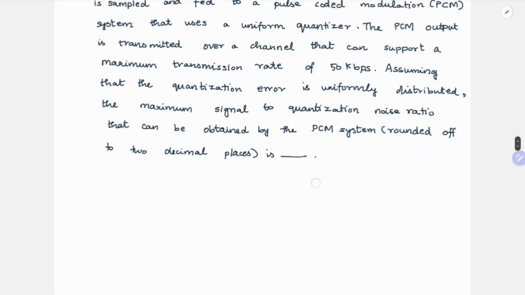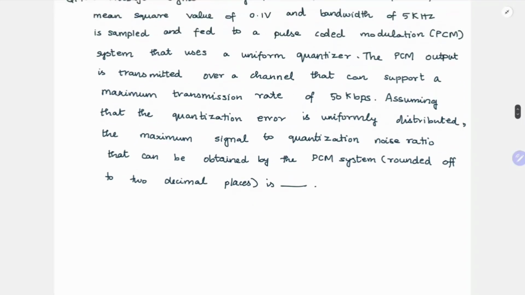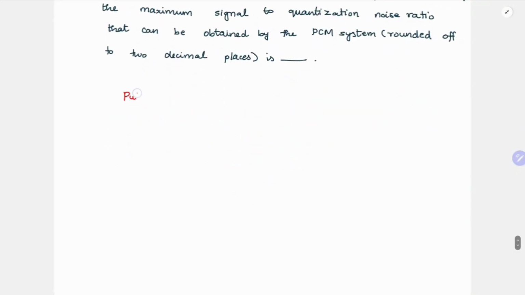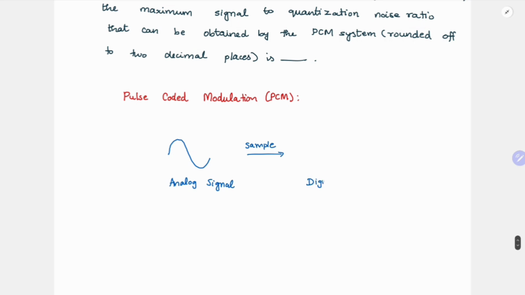Okay, so to understand this, we first need to know what is a PCM system. PCM is pulse coded modulation. Suppose we have an analog signal. You know that analog signal, when we transmit it, it's prone to noise and other stuff. So what we do, we first sample it and digitize it. Here we can use, like, n equal to 5 bits, something like that.